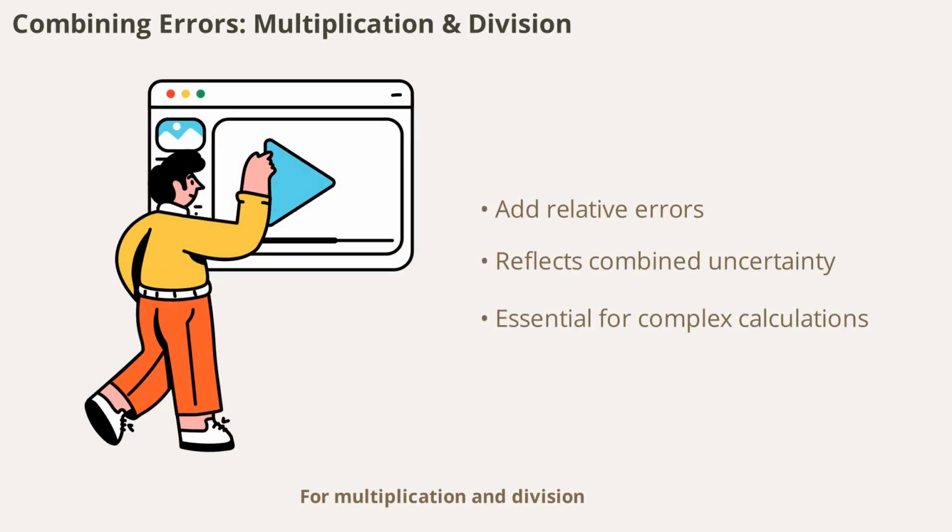For multiplication and division, the relative errors of the measured quantities are added to find the total relative error in the result. This approach ensures that the final uncertainty reflects the combined effect of all measurements involved. Understanding this rule is key for handling complex calculations in physics.